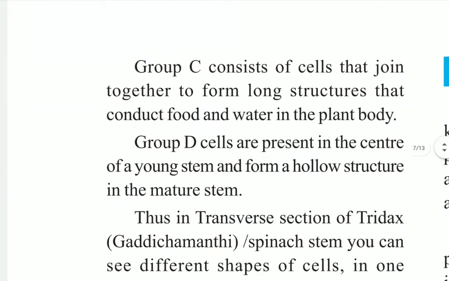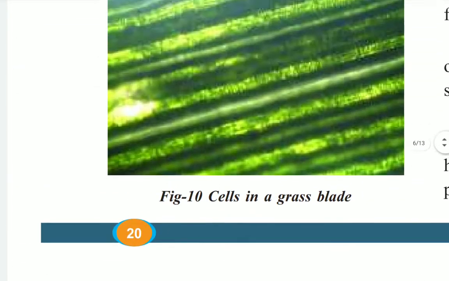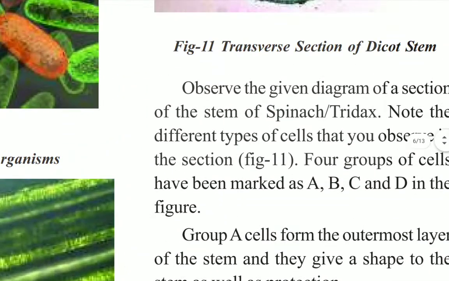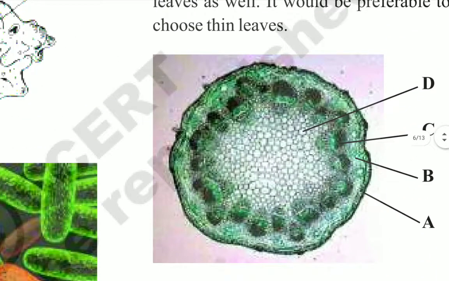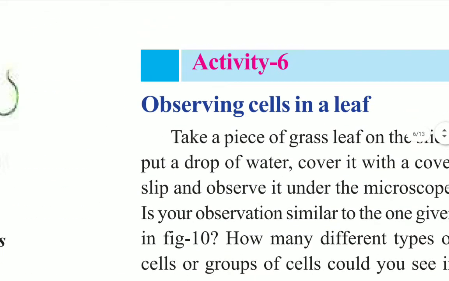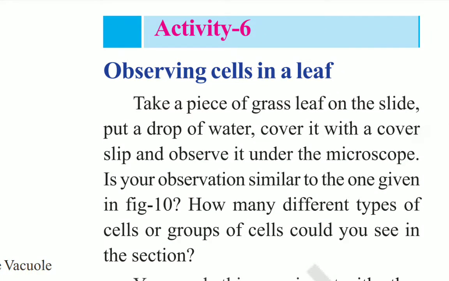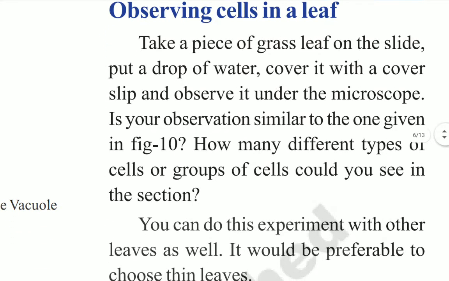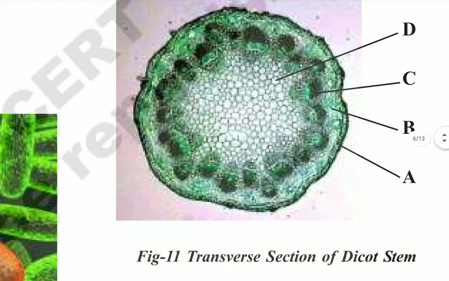Next we are going to know about the plant cell. Here we have to observe one plant cell, children. See in this figure, observing the cells in a leaf. Take one piece of grass leaf, or any plant you can take, children. Put a drop of water, cover it with a cover slip and observe it under the microscope. Your observation will be the same as this picture, figure number 11, you can see, children.